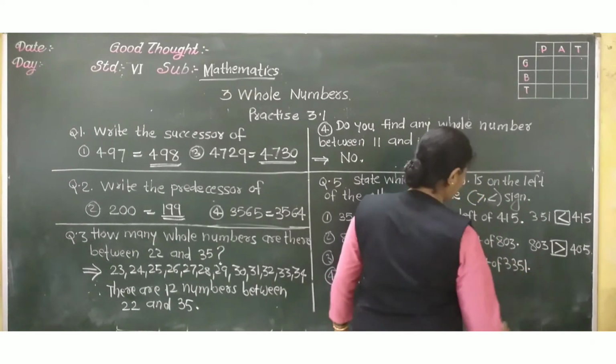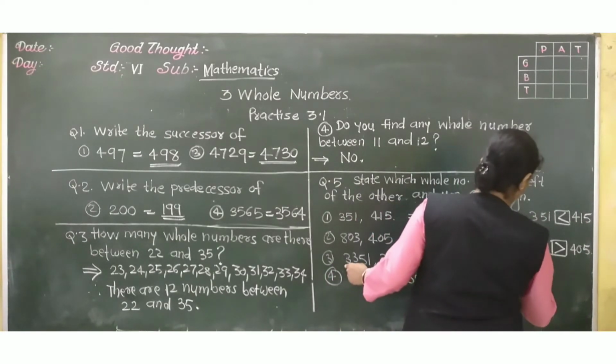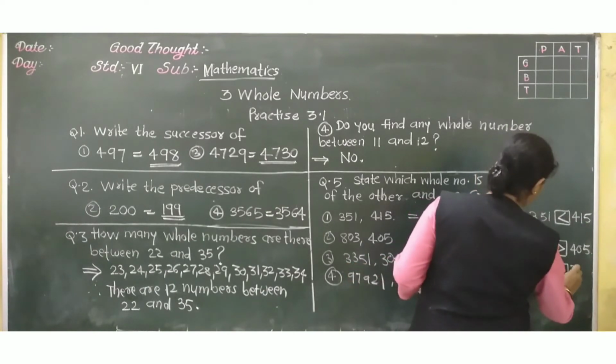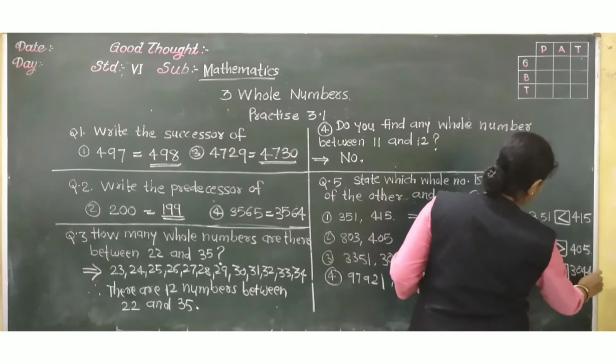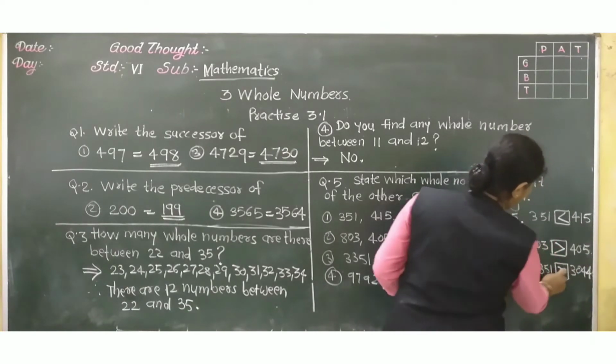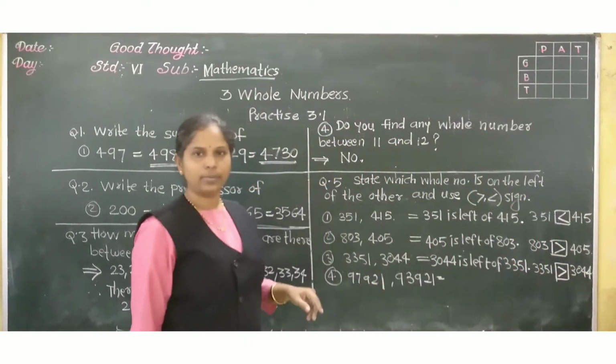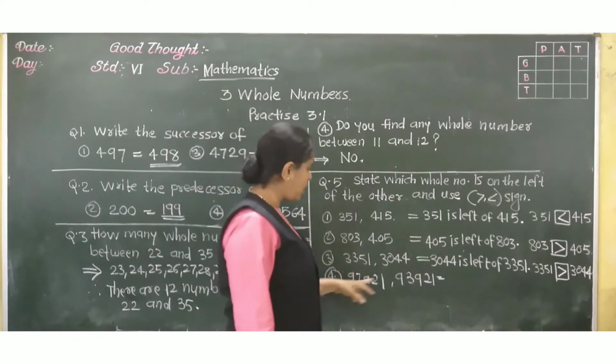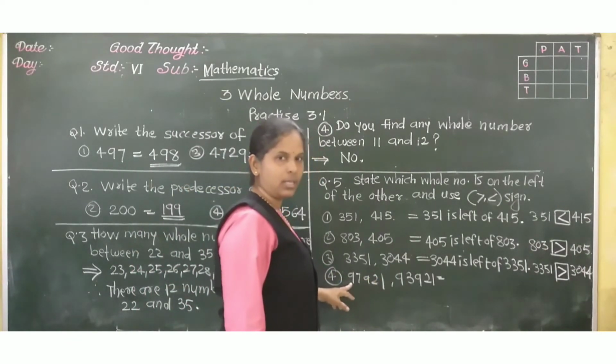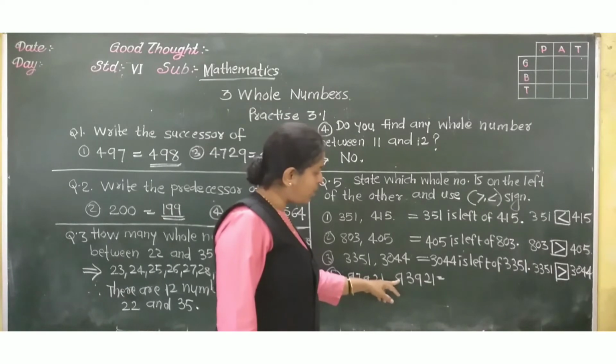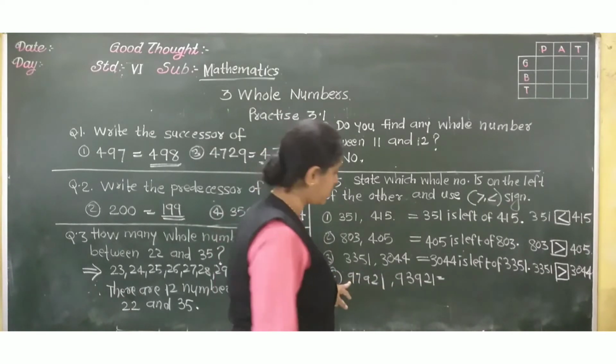Got it? So 3351 and 3044. Which sign will we use? Greater than. Okay. Now among these, which is greater? This. That means the other number will be to the left of this.